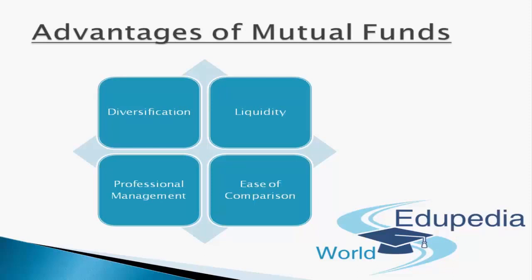Apart from that, you have affordability. Investors individually may lack sufficient funds to invest in high-grade stocks. There might be chances that a person does not have so much money to invest directly into stocks. So an SIP, which I have already told you about, helps in a mutual fund because of its large corpus. It allows even the small investor to take the benefit of the investment strategy.